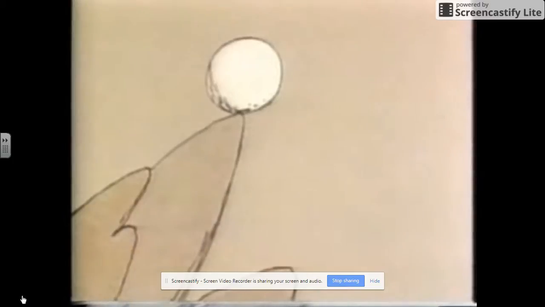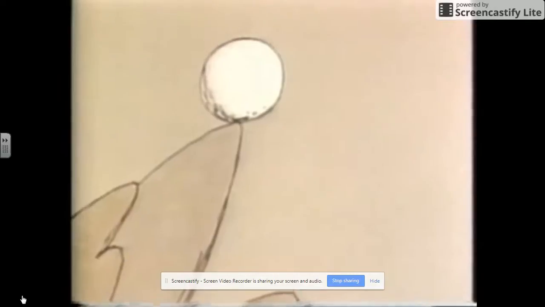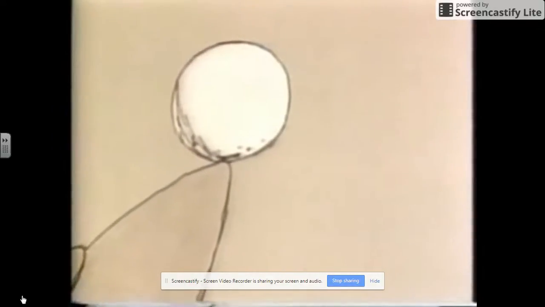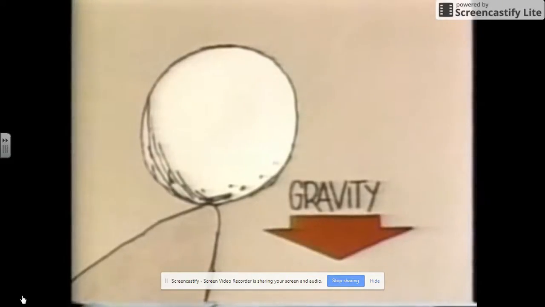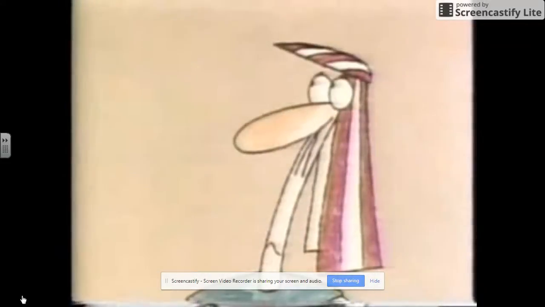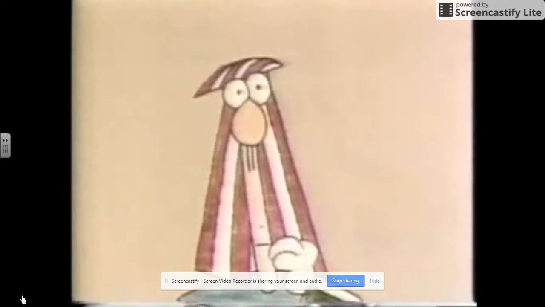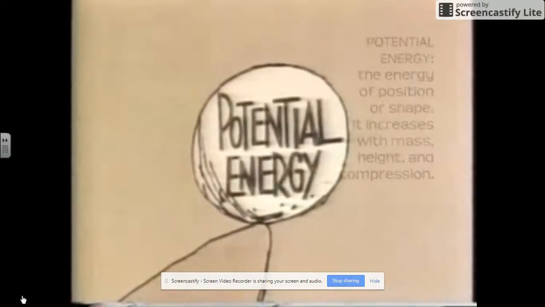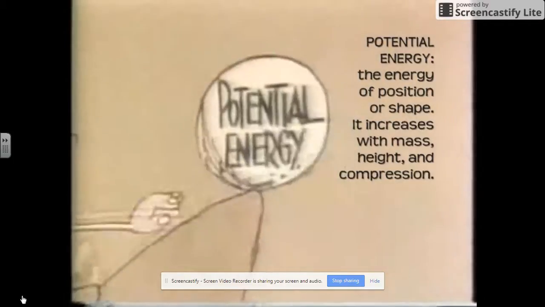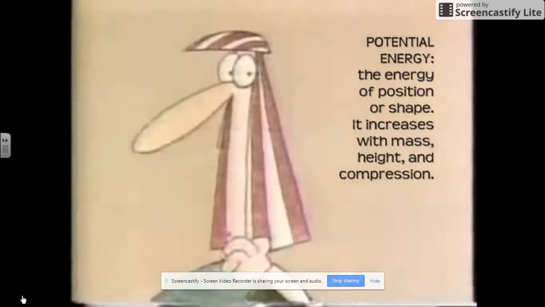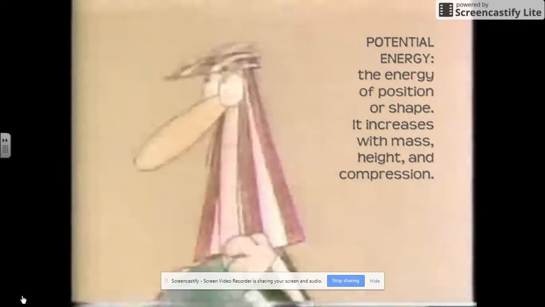Because of the rock's position on the edge of the cliff, it hasn't any movement so far, but it looks as if it's on the point of having quite a lot of movement any minute now. Because the force of gravity wants very much to make it fall off the cliff. That means that, in a sense, the rock has a lot of energy stored up in it. A lot of what scientists call potential energy, or the energy of position. The slightest puff of wind, and that potential energy will immediately start being transformed into kinetic energy.